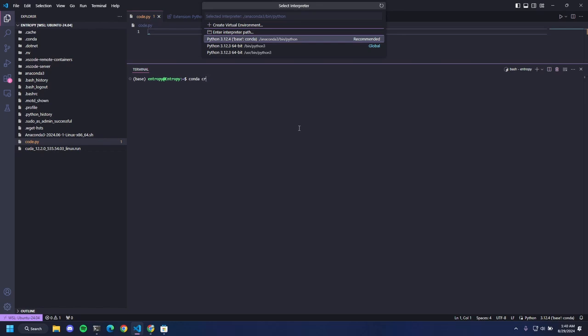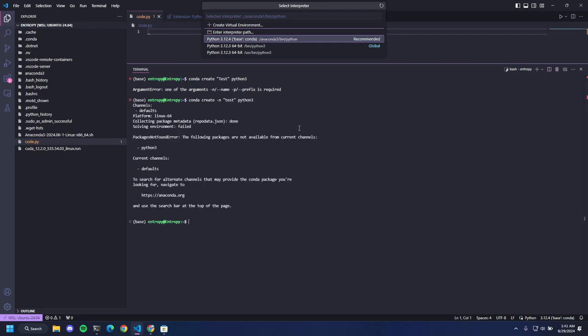conda create. First, I have to give the name of the environment. Let's give it the name test and Python 3. Oh yeah, right, we need to give the prefix. conda create, test, and true.